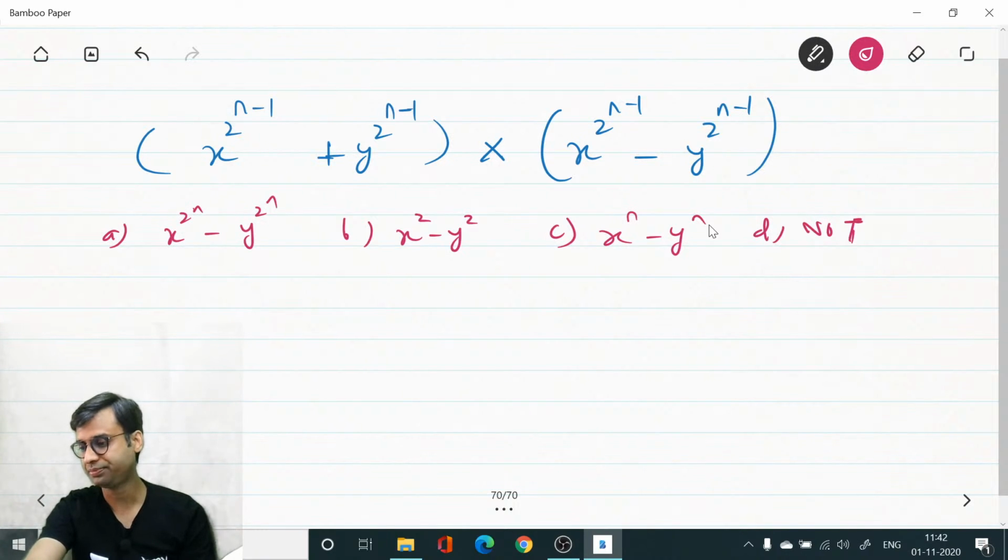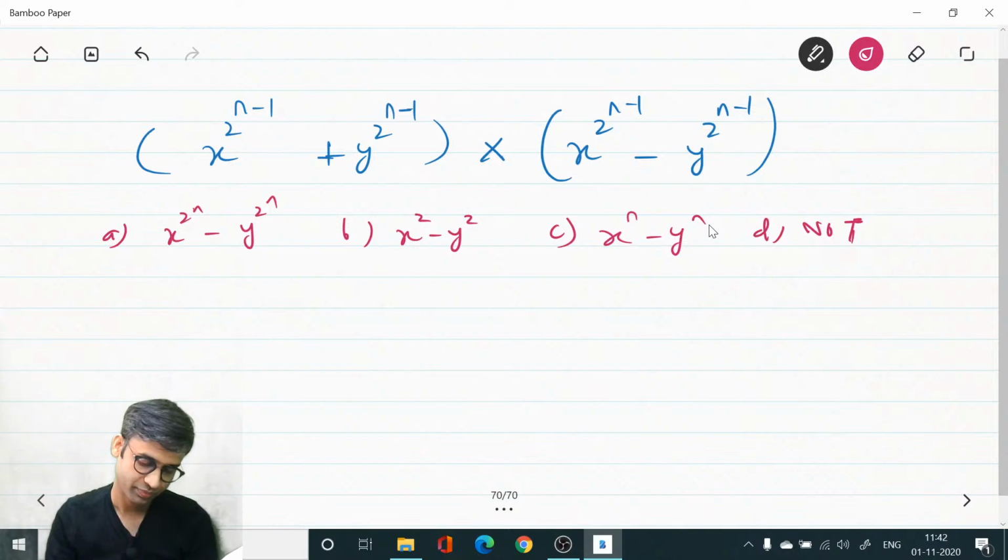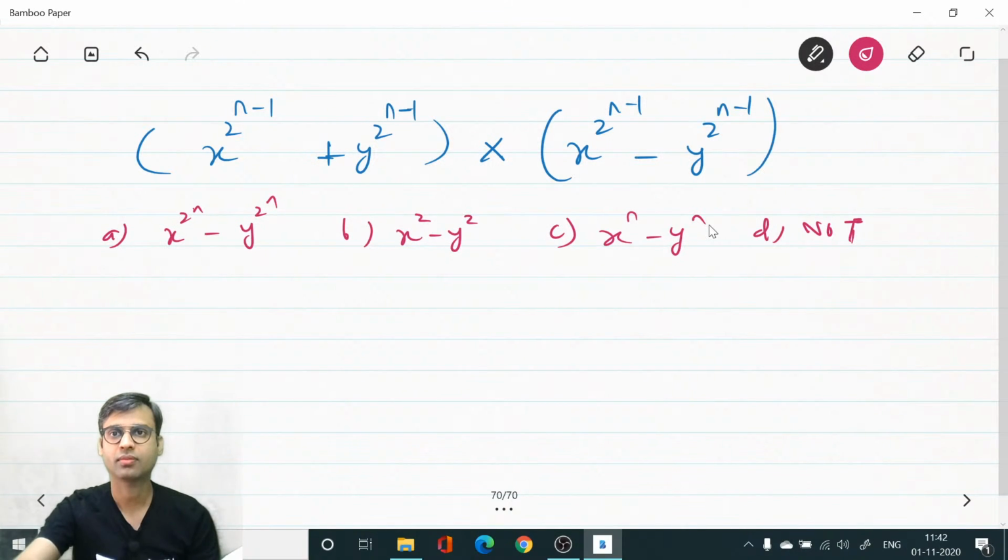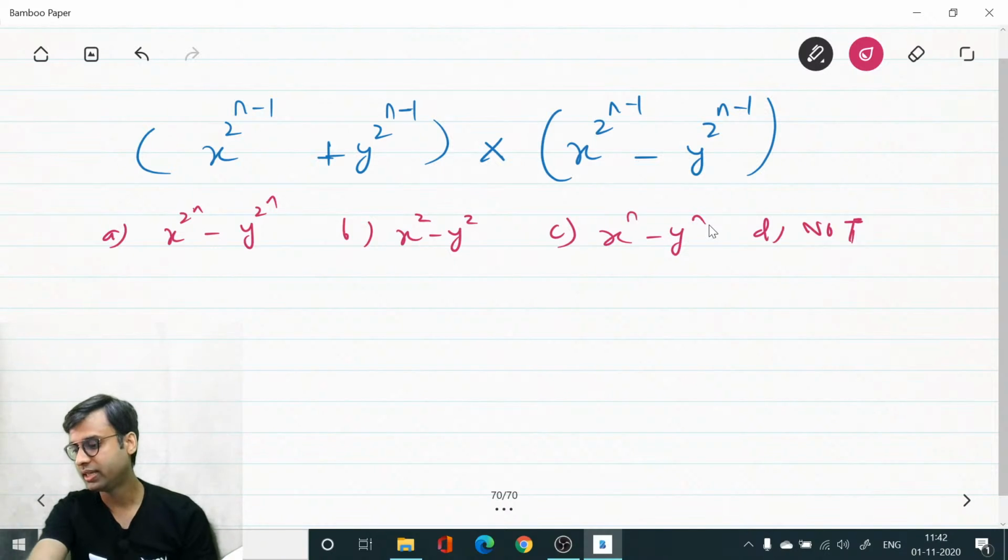Fast. Obviously, this is in the form of a plus b into a minus b.